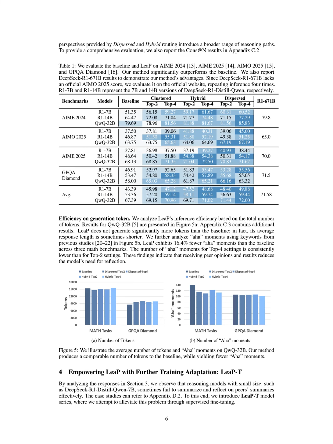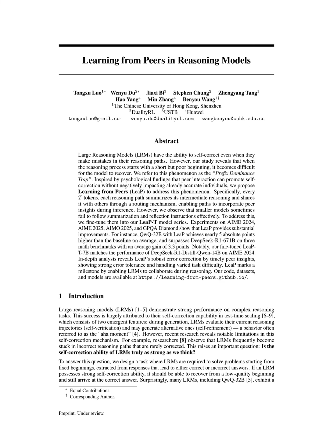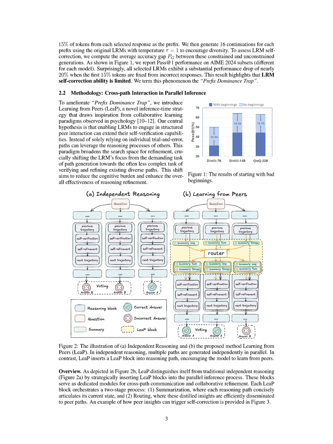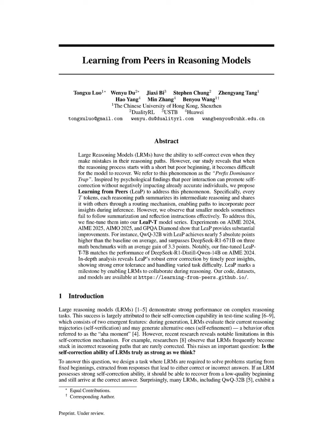To illustrate how LEAP interacts with reasoning paths during inference, consider a scenario where three reasoning paths, Path A, Path B, and Path C, are working on a math problem. Initially, each path generates its own reasoning independently. 1. Summarization stage. After generating a set number of tokens, let's say 4K, each path summarizes its current reasoning into a concise message. For example, Path A might summarize its approach as, "I believe the answer is 10 based on the equation I derived," while Path B might summarize, "I reached 8, but I'm unsure about my calculations."